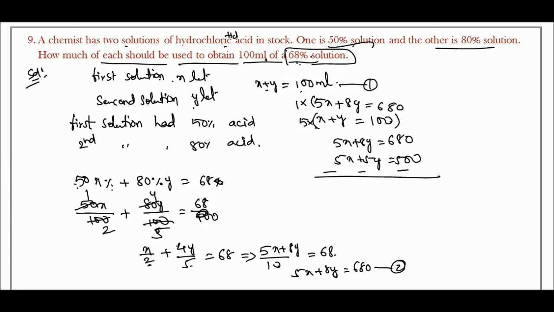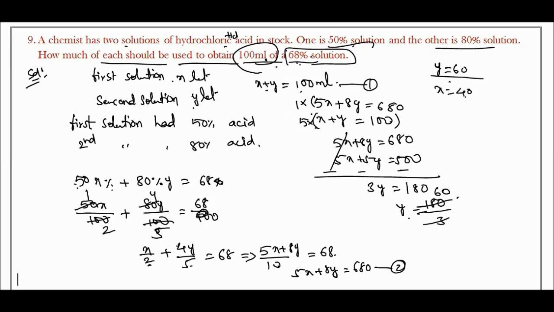Subtracting, the 5x cancels, and 3y is equal to 180. So y is equal to 180 divided by 3, which is 60. Substituting in the first equation, x is equal to 40. So we need 40 of the first solution and 60 of the second solution to make 68% acid solution with 100 ml. This is the answer.